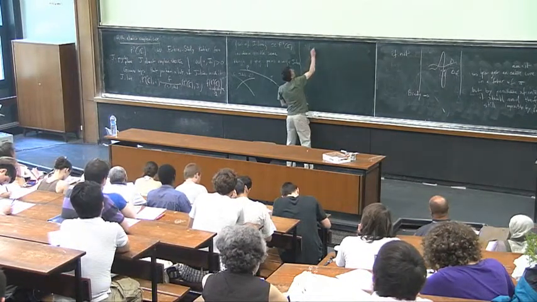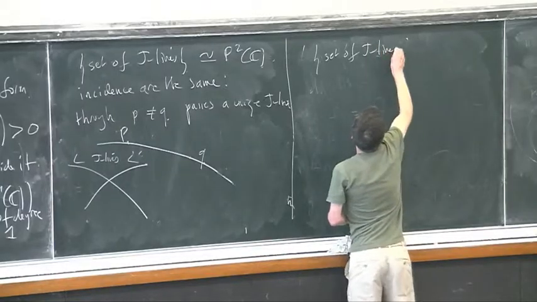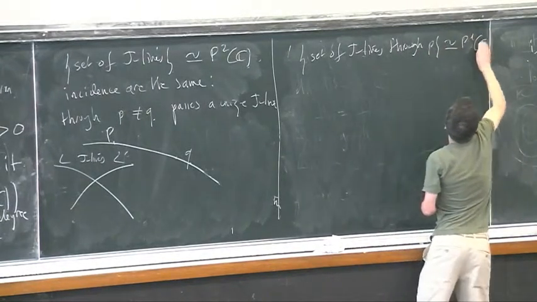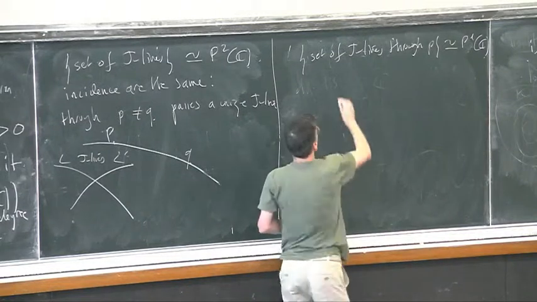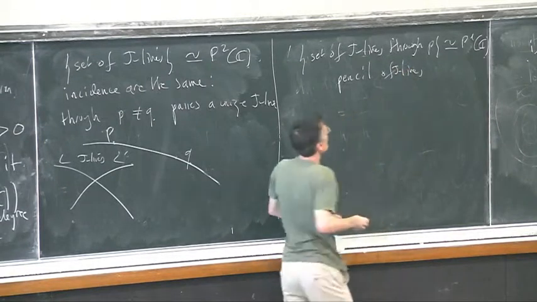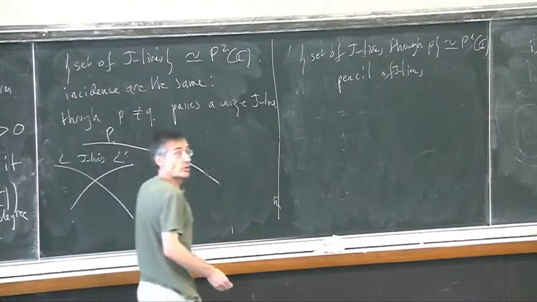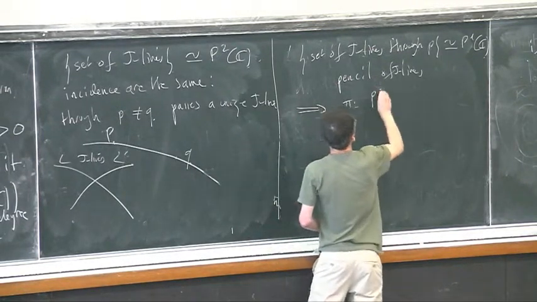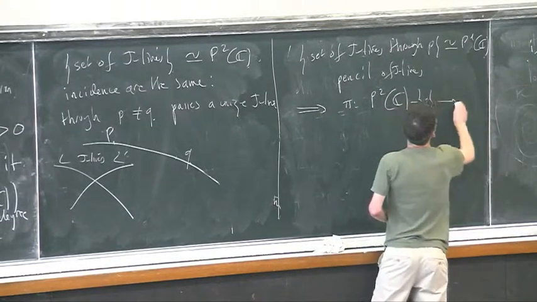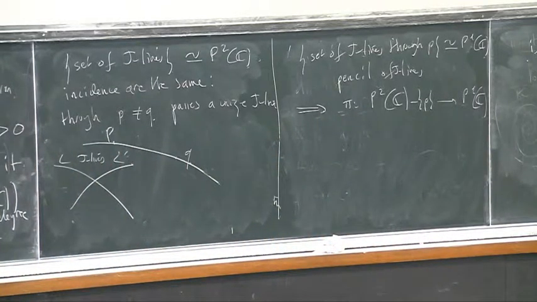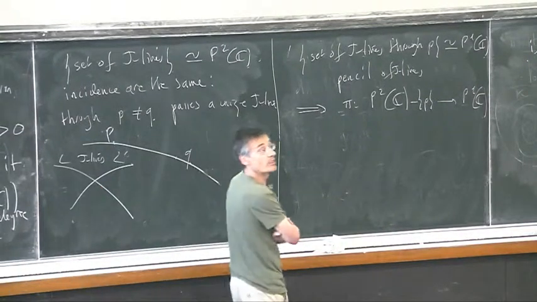So the set of J lines through P is P1 of C. So it's a pencil of lines and gives rise to a central projection of center P. So this implies a central projection, exactly like in the classical case, from P2 of C minus P to P1 of C. Okay?